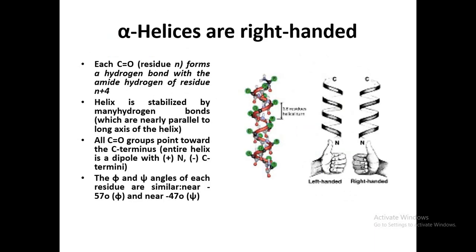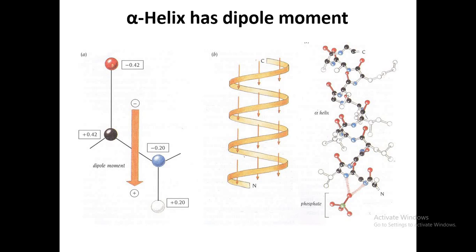Now we will be discussing some important properties of alpha helix. Alpha helix is always right-handed, meaning it will be twisted in right-handed form on itself. One end of the alpha helix has the amino terminal, the N terminal, which has the amide group at the end, and the other end has the C terminal, which has the carbonyl group at the end.